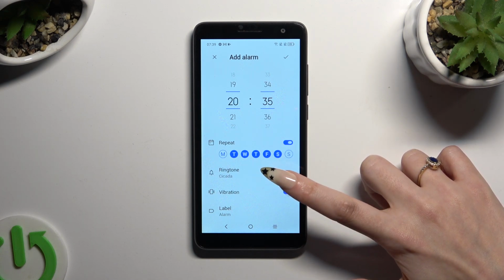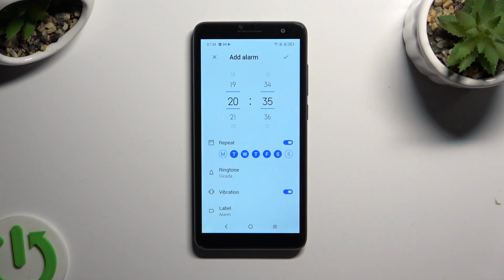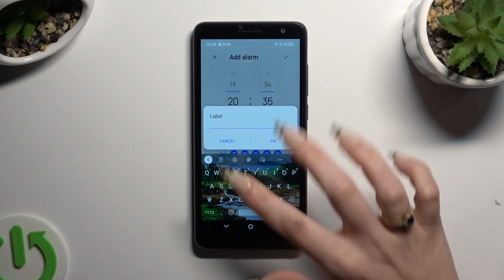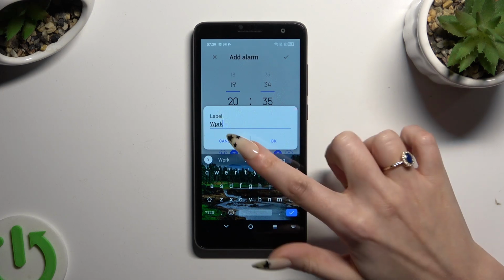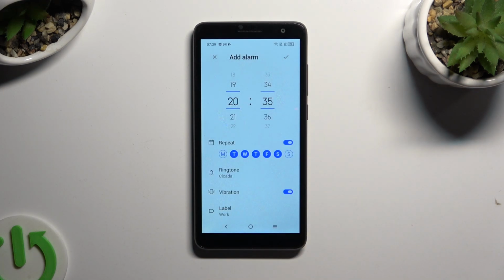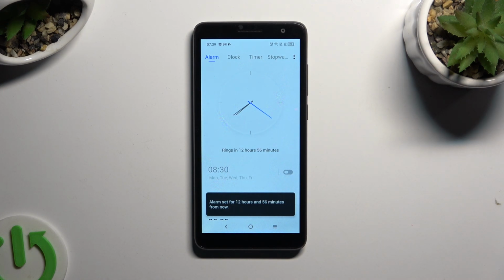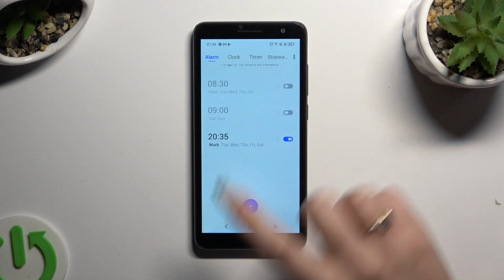And last but not least, select label. Label your alarm however you wish to, if you wish to, and hit OK. Lastly, just tap on this check mark at the top right corner to save your alarm. As you can see, mine was successfully added.